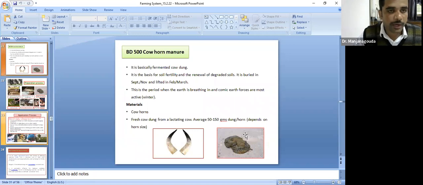In biodynamic farming, they prepare BD500, the cow horn manure. Let me tell you the methodology of how they prepare this. It is basically a fermented cow dung. It is based on the fertility and renewal of degraded soil. It is buried in the soil, and the materials required are cow horns and fresh cow dung.